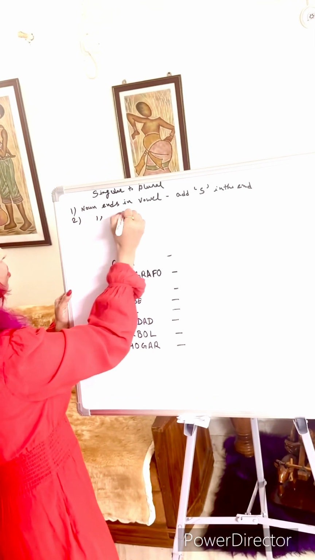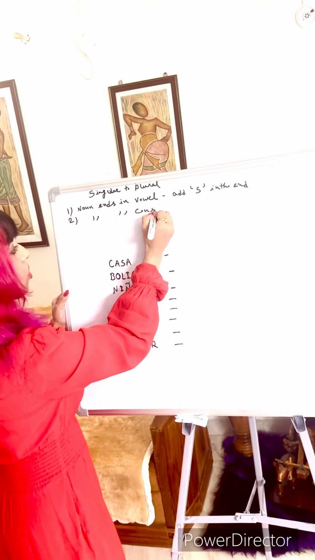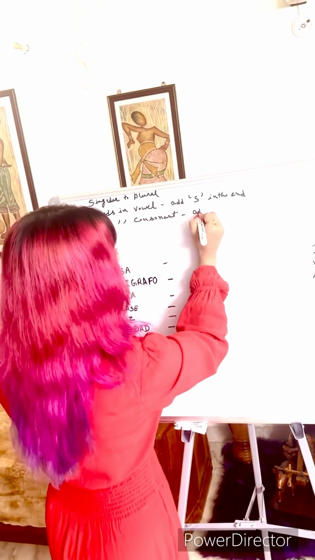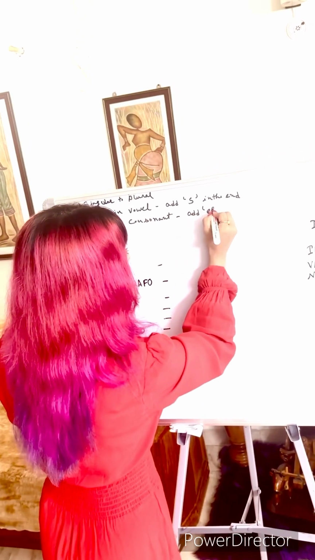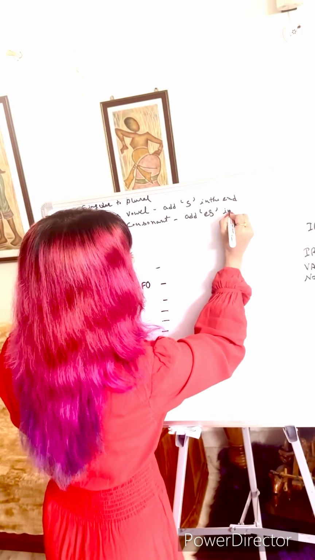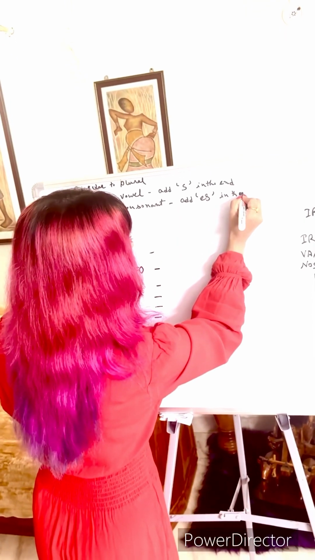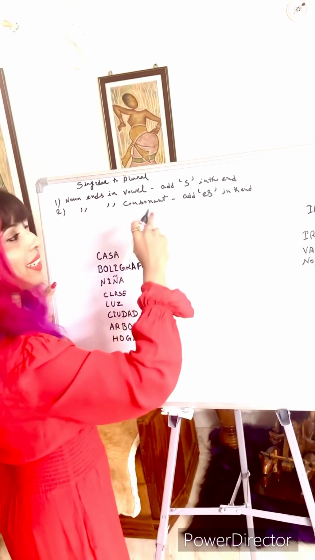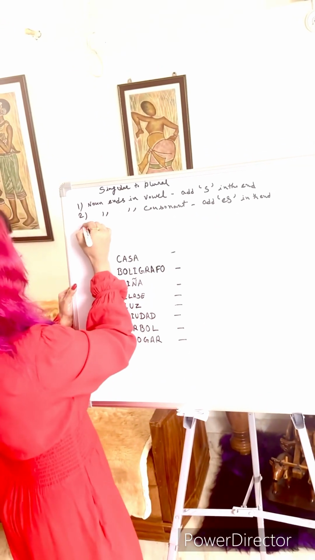And when a noun ends in a consonant, add es in the end of the word.